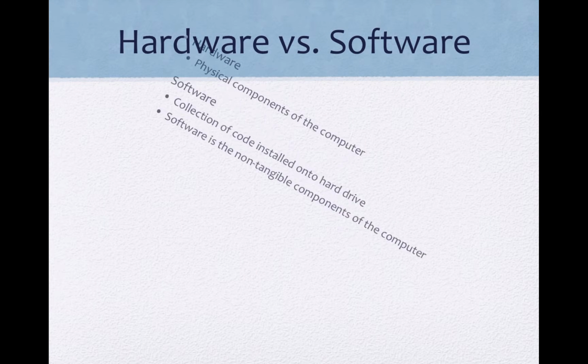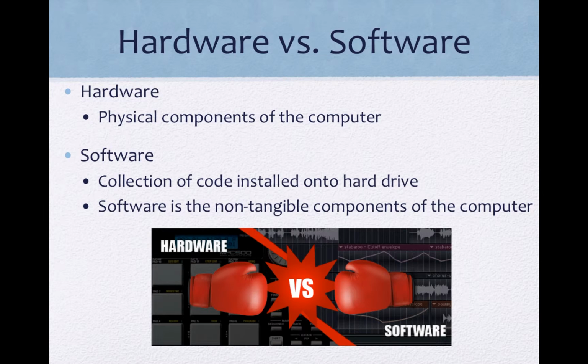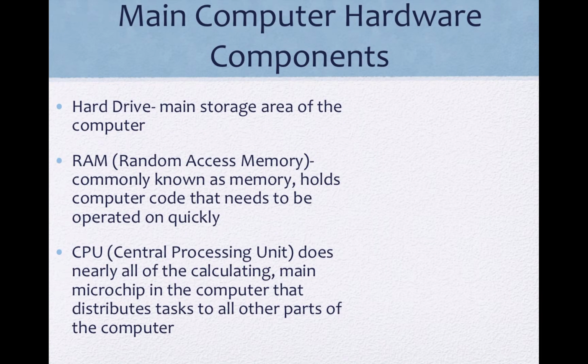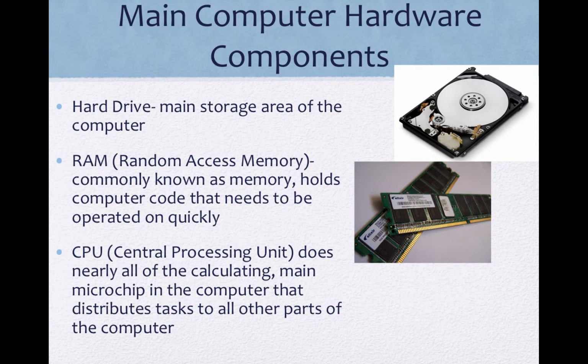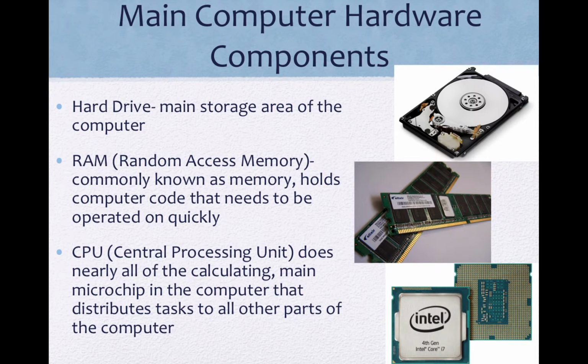There are many differences between hardware and software. Hardware is the physical components of the computer. Software is a collection of code installed onto a hard drive. Software is the non-tangible components of the computer. The main computer hardware components are the hard drive, RAM, and the CPU. The hard drive is the main storage area of the computer. The RAM is commonly known as memory and holds computer code, and the CPU does nearly all the calculating and is the main microchip in the computer.